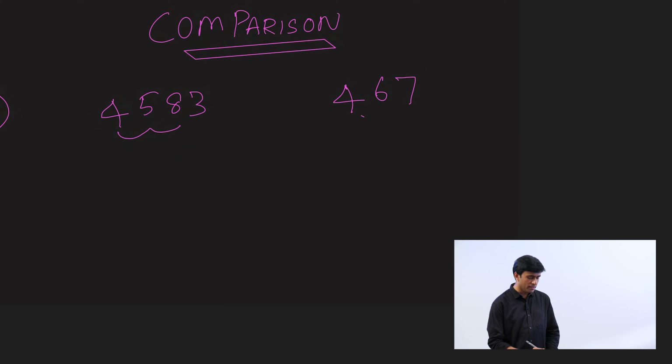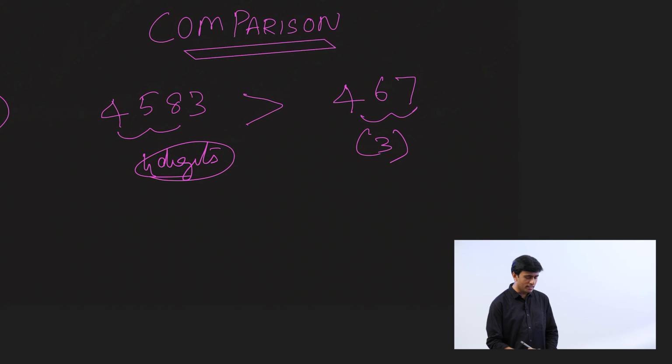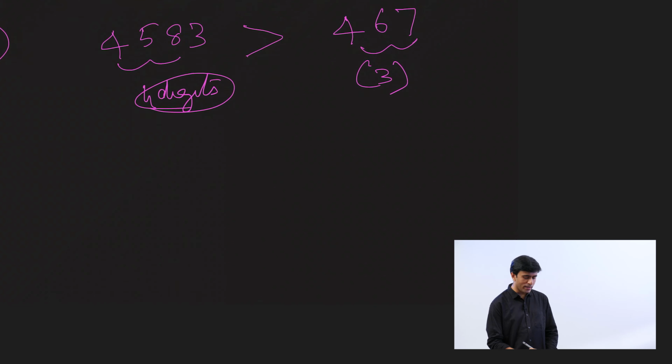So how do you compare these two numbers? The number with more digits is always greater. So this number has 4 digits, this has only 3. So 4583 is greater than 467. So rule 1 is the number with more digits is always greater.